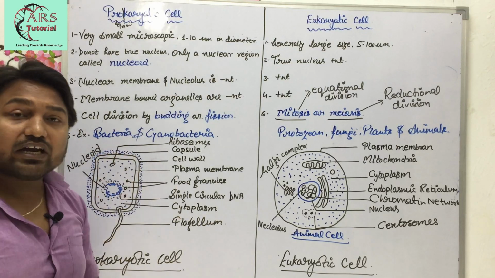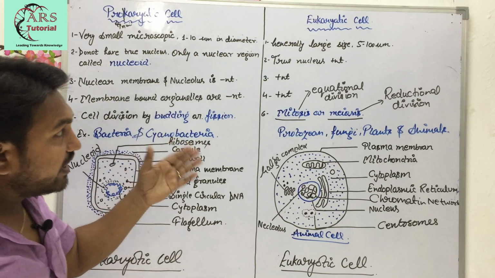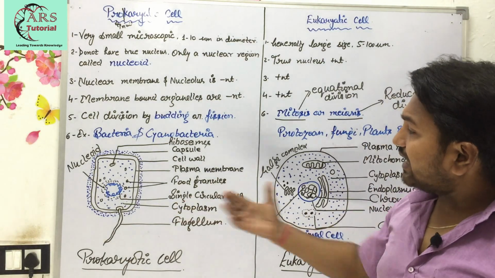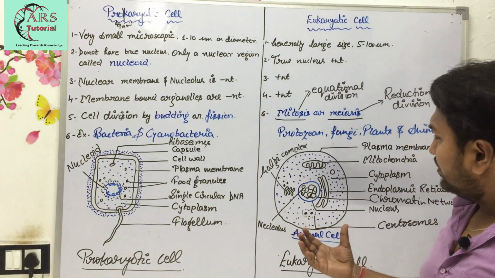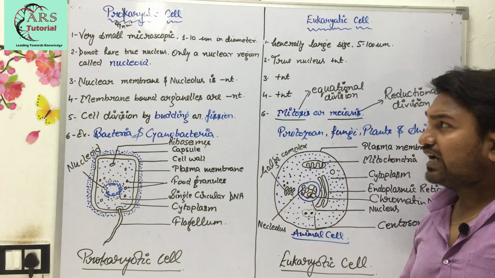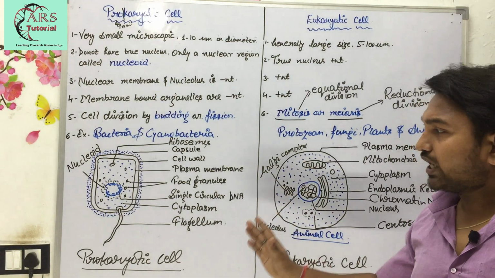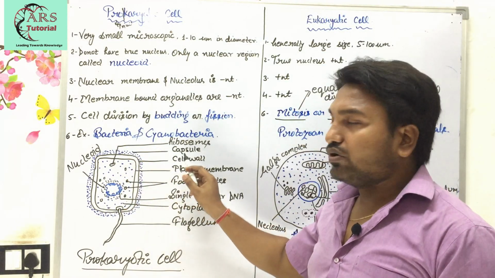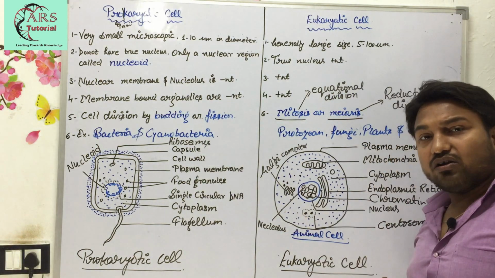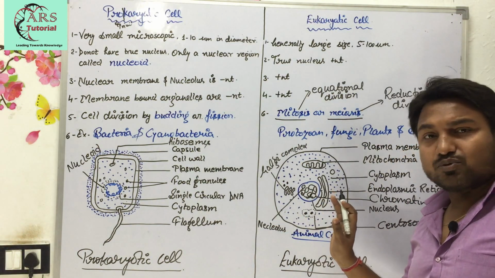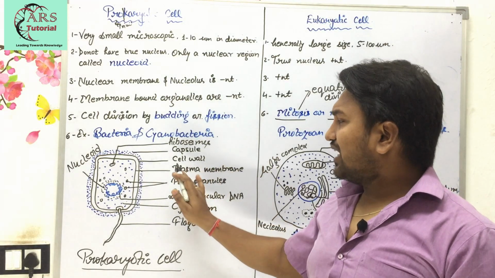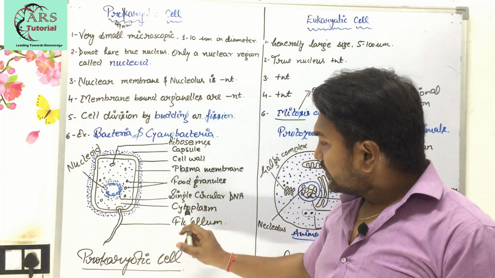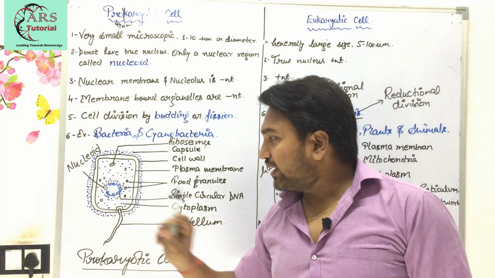The examples of prokaryotic cells are bacteria and cyanobacteria, whereas for eukaryotic cells they are protozoans, fungi, plants, animals, etc. So here you can compare the two diagrams which I have drawn, to see the major differences between prokaryotic and eukaryotic cells. Here a region is present which is known as the capsule, whereas in the eukaryotic cell there is no such capsule. Cell wall is present, plasma membrane present, there are food granules and single circular DNA, cytoplasm is also present, flagellum for movement, and the nucleoid region.